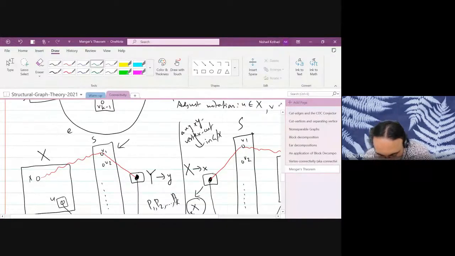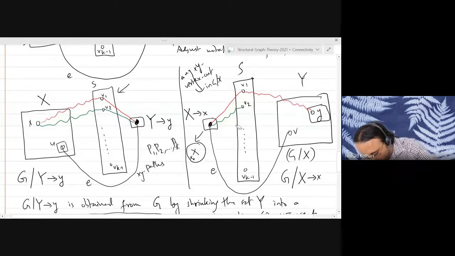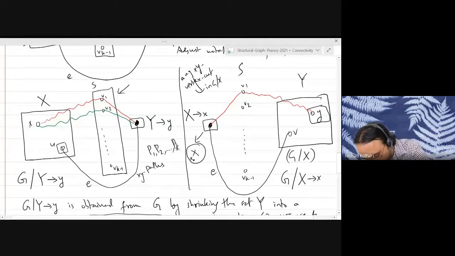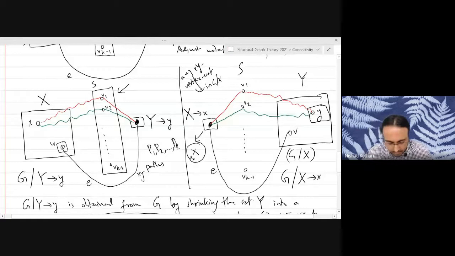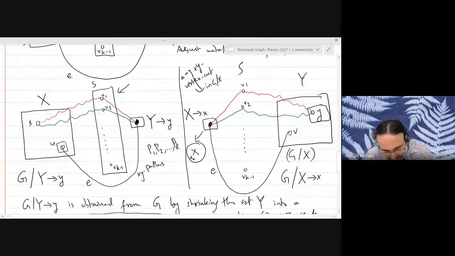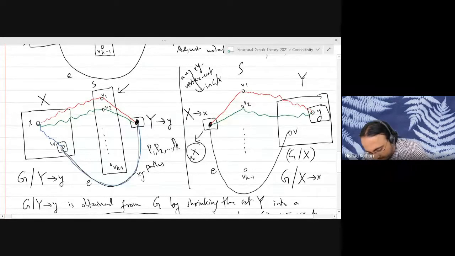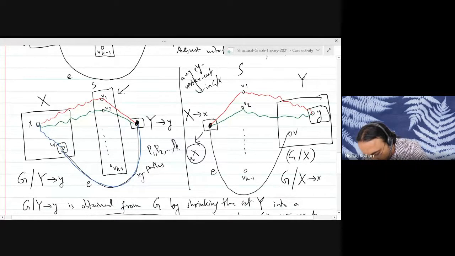Now there is another path, let's say green, which goes like this and then uses this edge. Then you go like this. Sorry, my bad, that is an edge. This is one edge, and then your path goes like this. Okay? And now you have, let's say, a bunch of other paths, and now we'll draw the last path. The last path goes to U, and then it uses the edge E, and here the last path goes to V, and it uses the edge E.